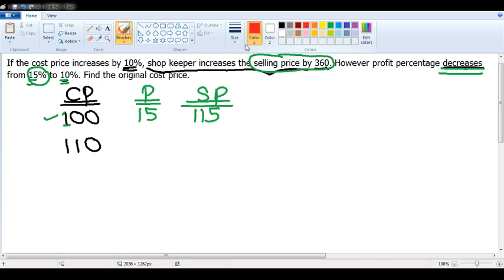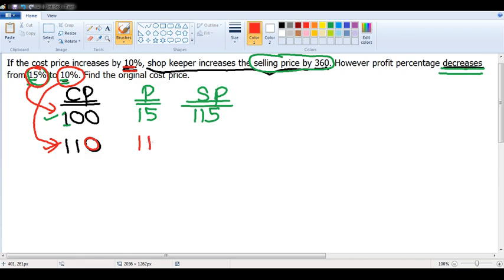But because you increased the cost price by 10% and it became 110 in my assumption, the profit percentage which was 15% in the starting case now reduces to 10%, right? Because you are increasing the cost price, the profit percentage which was 15 in this particular case will become 10% right now. Same logic. What is 10% of 110?